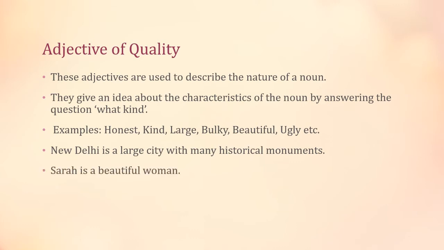Sarah is a beautiful woman. So here Sarah is a noun and woman is also a noun. Sarah is a proper noun and woman is a common noun. So here Sarah is described as a beautiful woman. We are describing Sarah as a woman, like Sarah is a beautiful woman. Woman is a noun, and beautiful is describing Sarah as a woman. So it is an adjective. Adjective of what? Adjective of quality. Beautiful is an adjective of quality here.